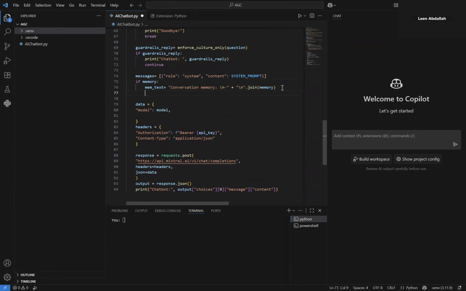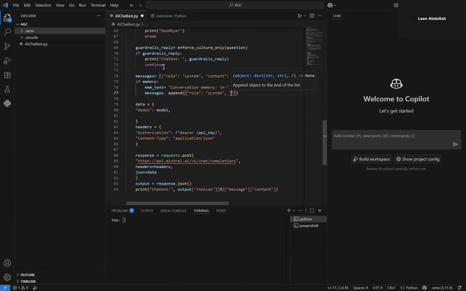And after building this variable, this mem text, I'm gonna append it to messages. So I want to append to this list this mem text, but this has to be a message object. So it's gonna be a dictionary. The role will also be system because it's also related to how the bot should behave.